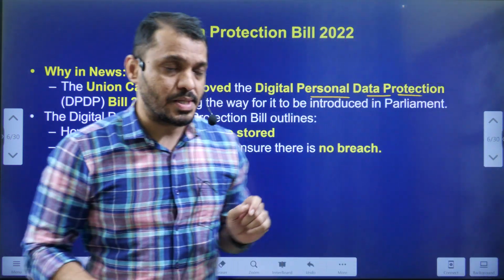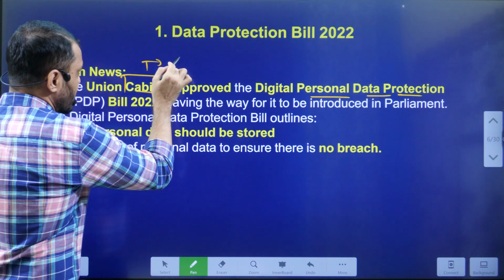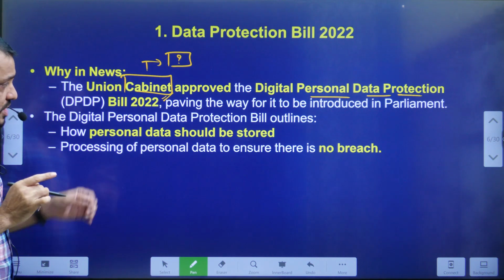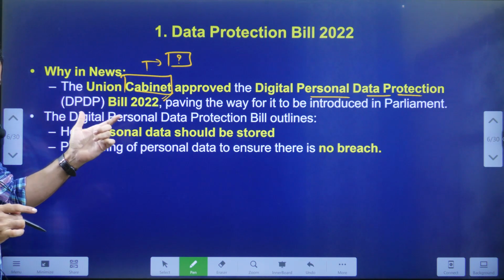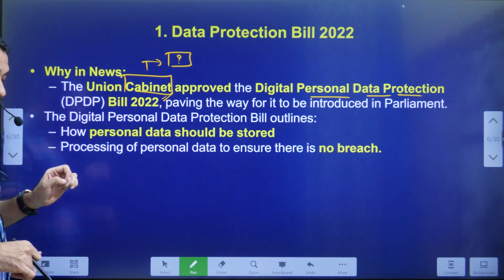Here is one question to you, students. Tell me, whether the word cabinet is present in the original Constitution or not. Whether the word cabinet is present in the original Constitution, not the present Constitution. Tell me the answer.